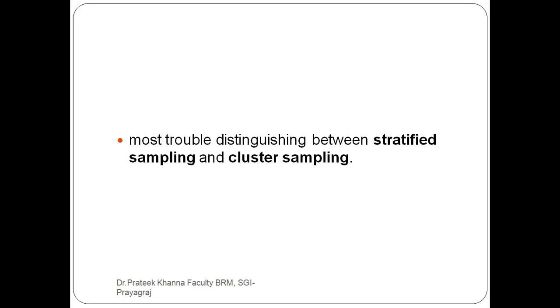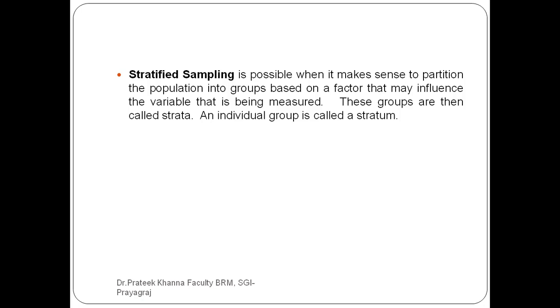So next come stratified sampling and cluster sampling. Now this is a little bit complex as compared to simple random sampling. So we start with stratified sampling. Now what is stratified sampling? Stratified sampling is possible when it makes sense to partition the population into groups. It means you have to divide your population into groups based on a particular factor that may influence the variable that is being measured by you.